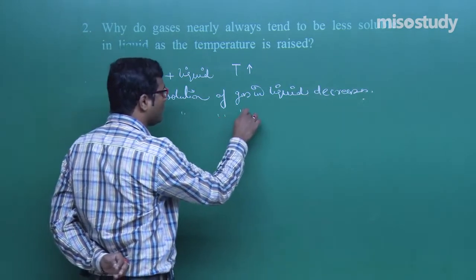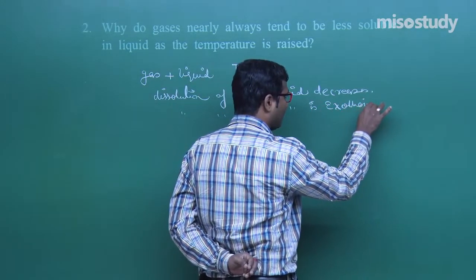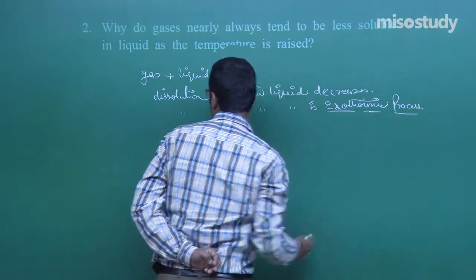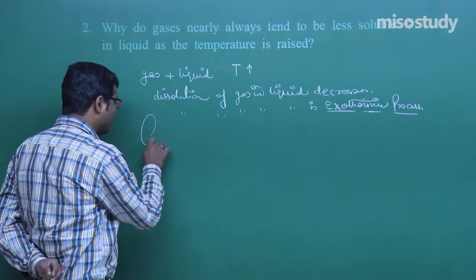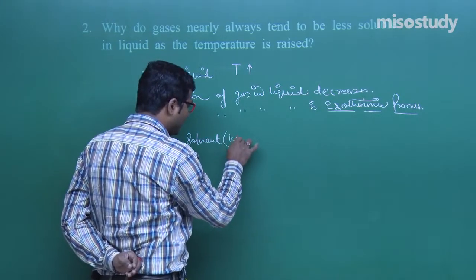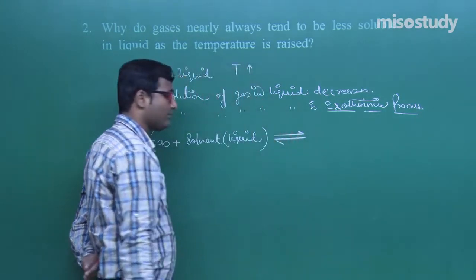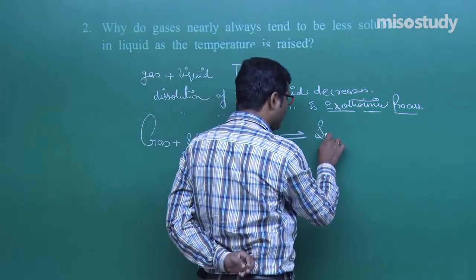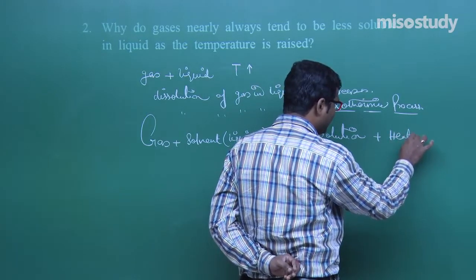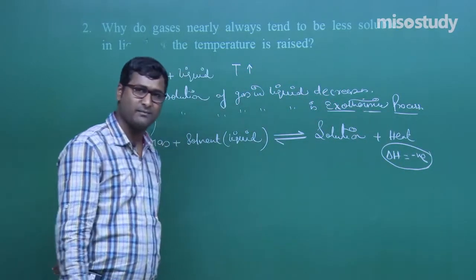Because the dissolution of gas in liquid is an exothermic process. Again I am repeating, the process is exothermic. That is given here, gas plus solvent. Solvent means there is liquid. Clear to you? Now it forms the solution, and during this process heat is generated. Delta H is negative here, an exothermic process, and applying Le Chatelier principle, what do we know?